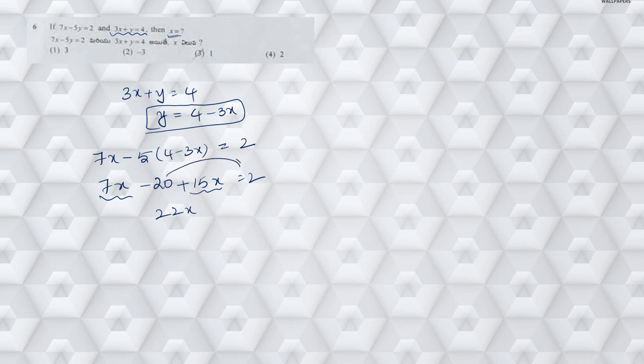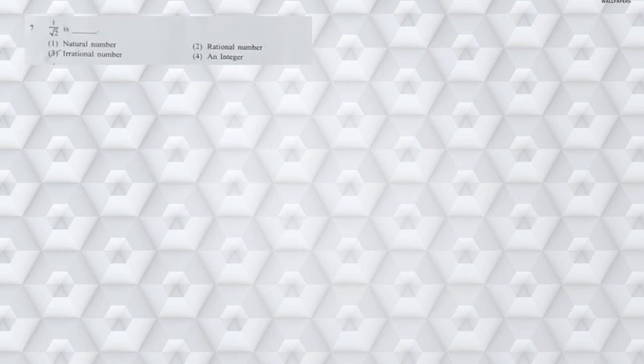In the meantime, this minus 20 will be transposed, it becomes plus 20. So already 2 is present on the right hand side, 2 plus 20 is 22. So from this x is equal to 22 by 22, which is nothing but 1. Hence the answer is 1. Answer is 1, not option 1. Answer is 1, right? Next, moving on to question number 7.